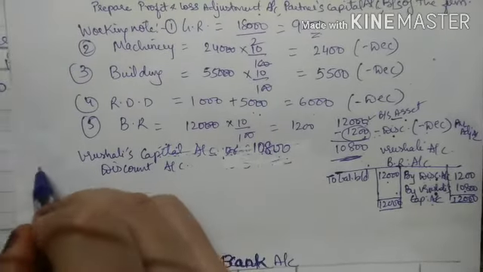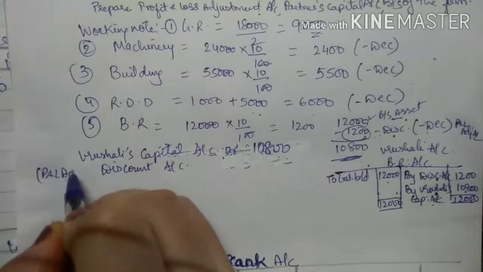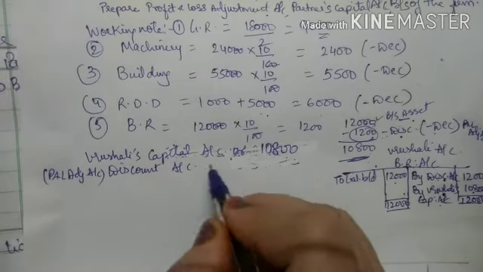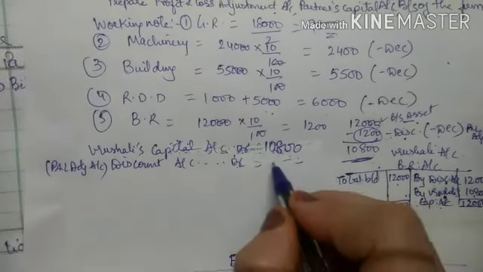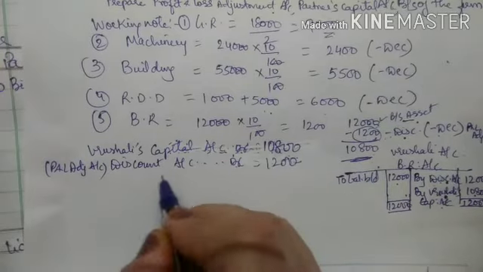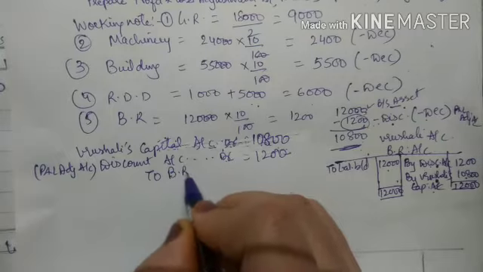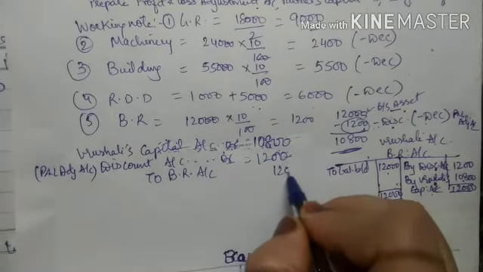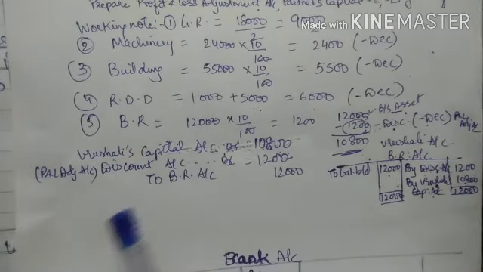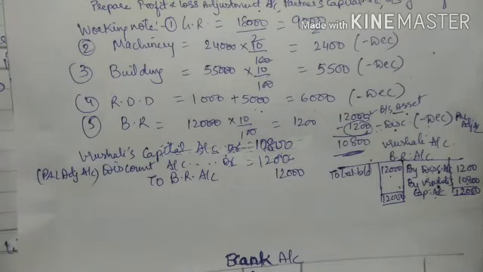This discount account is nothing but profit and loss adjustment account debit 1200, to bill receivable account 12,000. Okay, that's why it will come in the partner's capital account debit side.